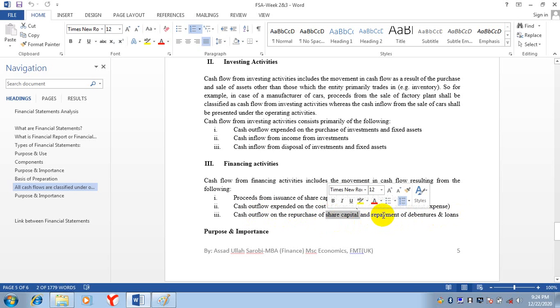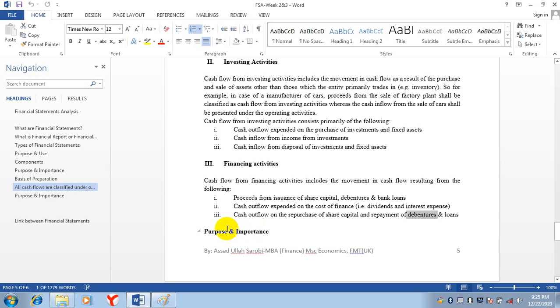And when you repay the money of the loan and debentures, and you take the bonds back from the public, in that case there will be a cash outflow. So these are basically financing activities.